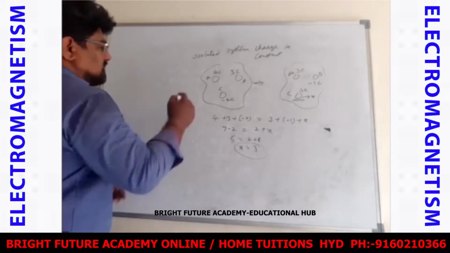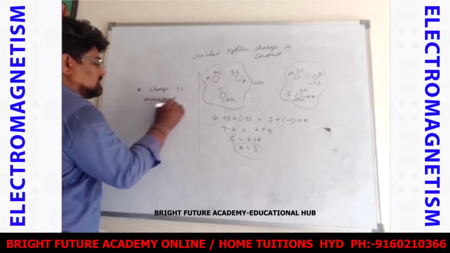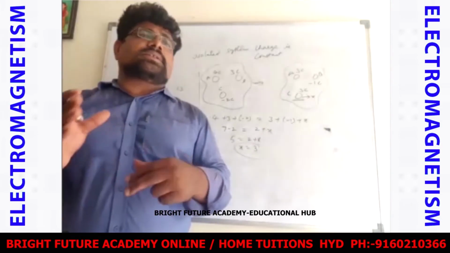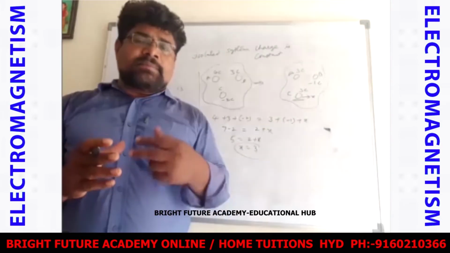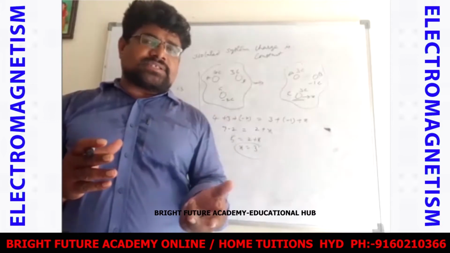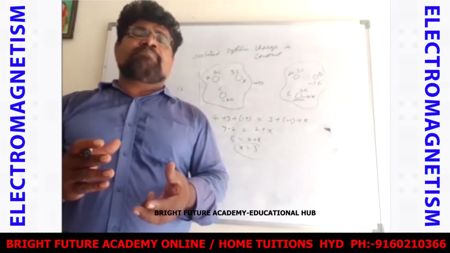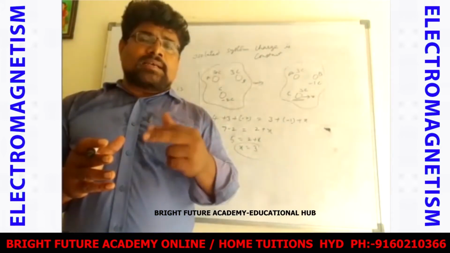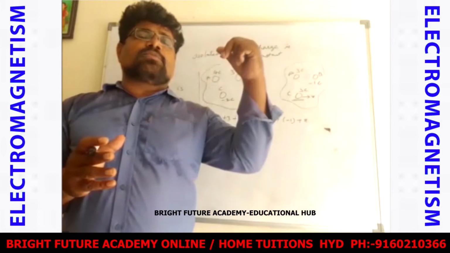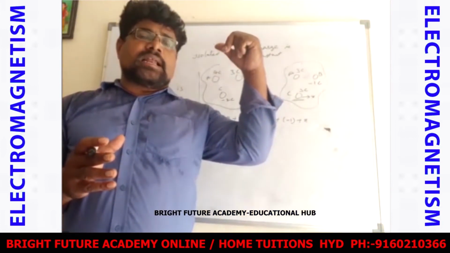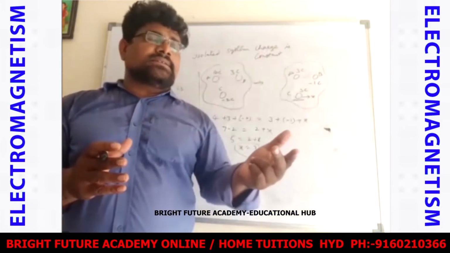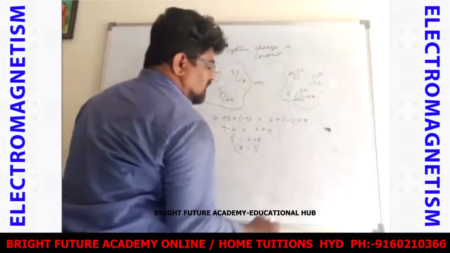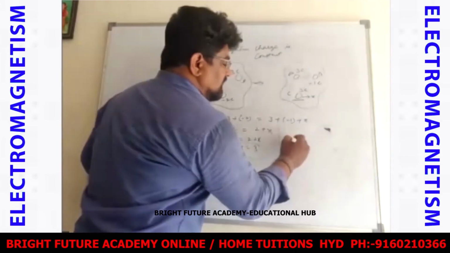And one more is that charge is invariant. Charge is invariant means whether the charge is at rest or in motion, whatever may be the position, situation or condition of the charge, the total charge is constant. Unlike mass: if the mass is at rest or moving with a velocity comparable to the velocity of light, then we know that the mass changes. We study that in the special theory of relativity.